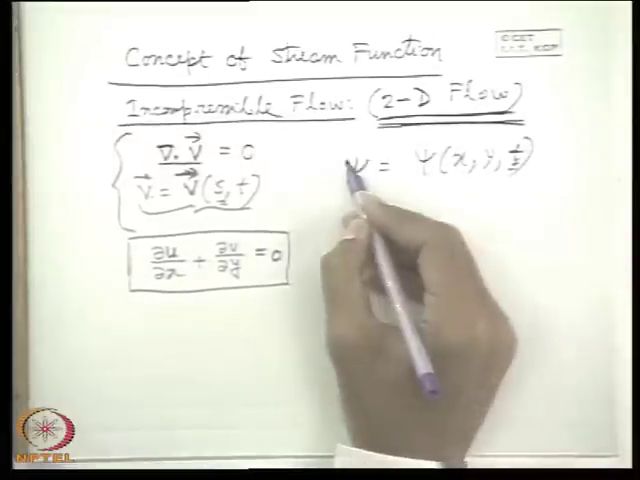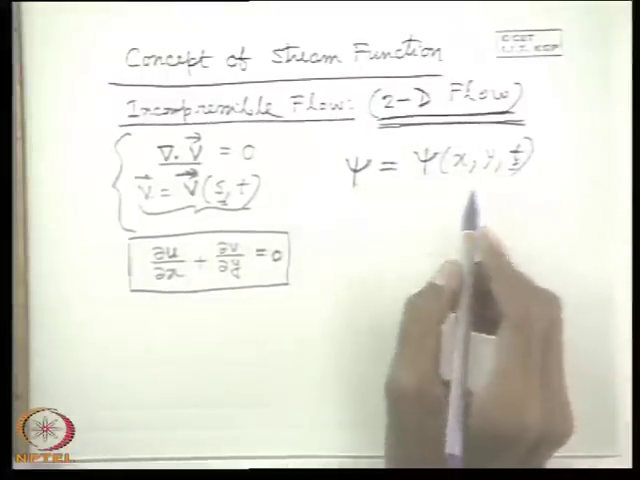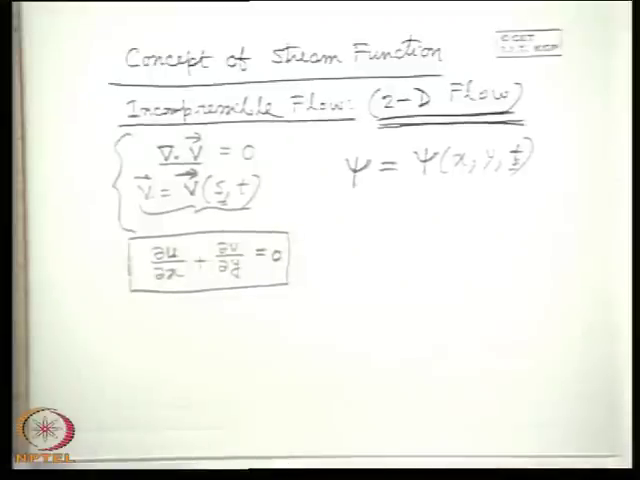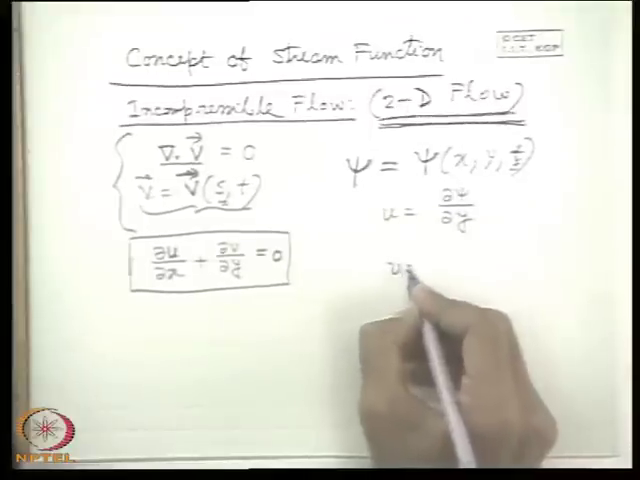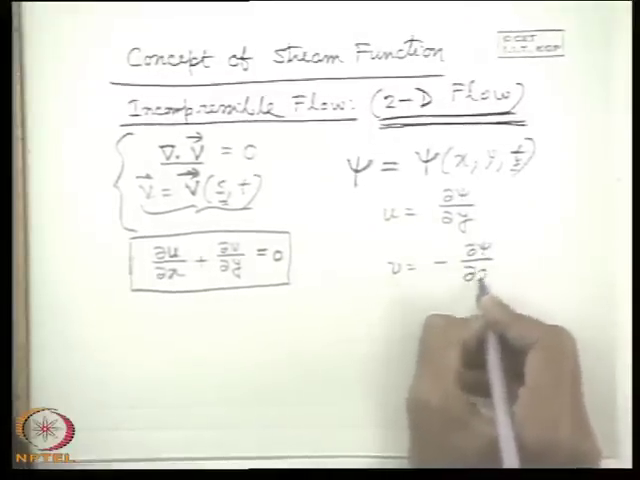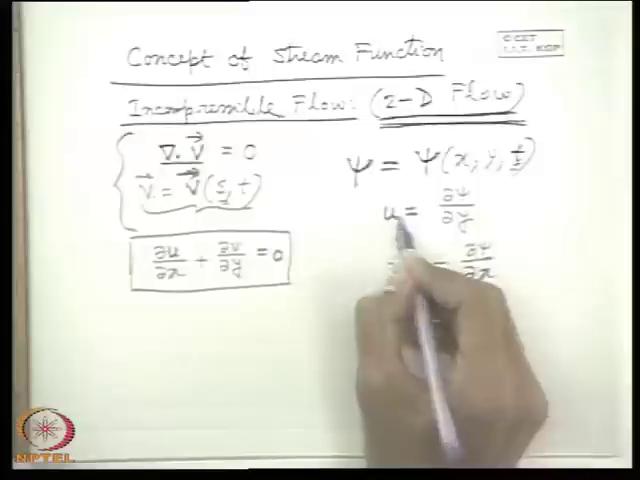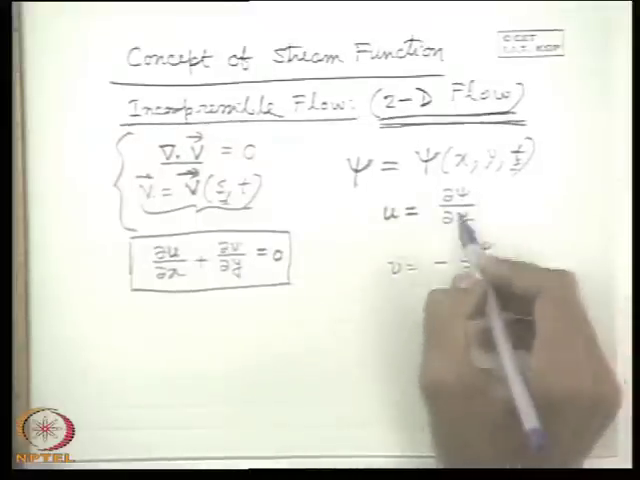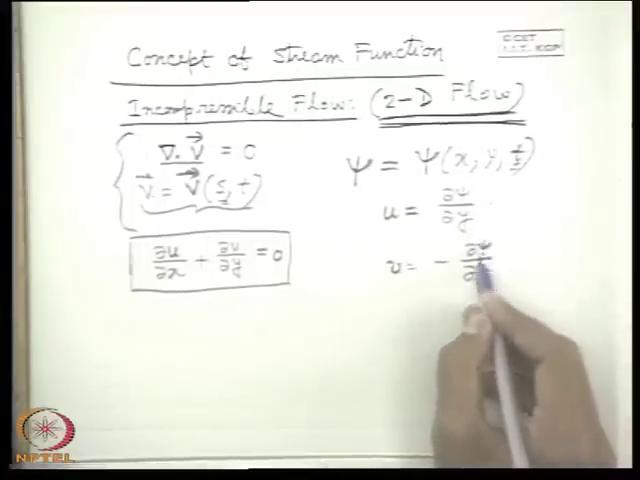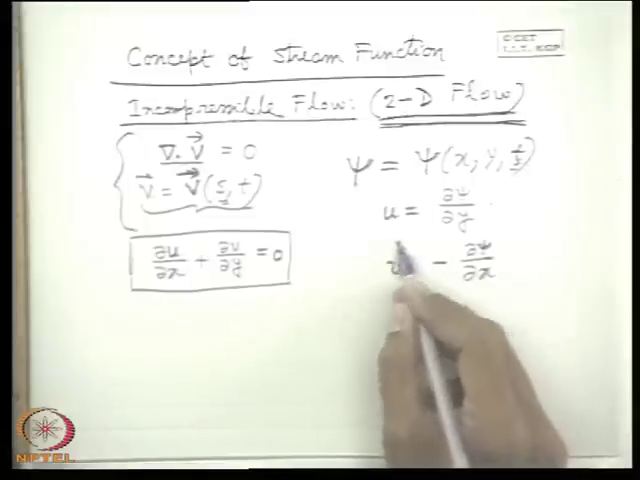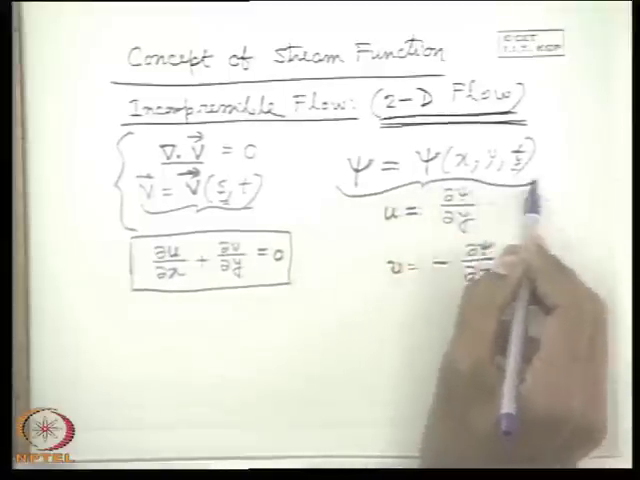If it is an unsteady flow, the variable t will come, otherwise it will be a function of x and y only. That means if in a two-dimensional flow field I define a function, think mathematically first, so that this function satisfies this condition, u is equal to del psi del y and v is equal to minus del psi del x. That means this function is such whose partial derivative with respect to y defines the x component of velocity at a particular point. If it is a function of time, this will be a function of time also. Similarly, its derivative with respect to x with a negative sign defines the y component velocity at that instant. Then this function is defined as the stream function.